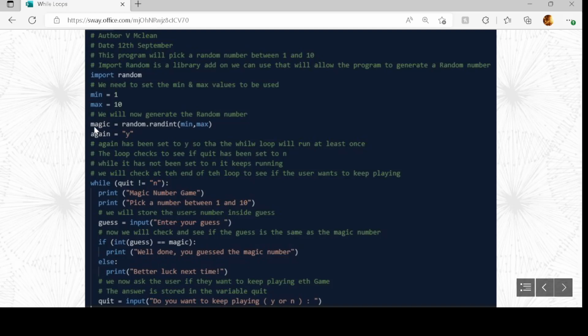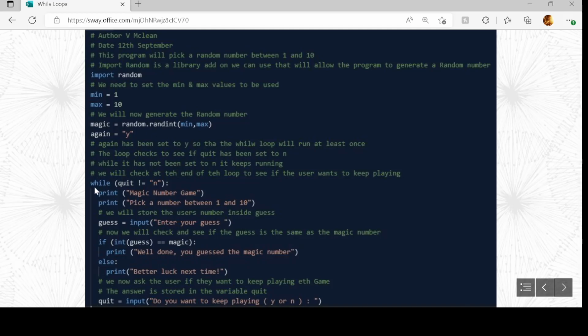So for the magic number, I have random. So it tells it to go to this random number module that's available that we've imported. Dot randint, use the function inside random. And here's the minimum number I want, and here's the maximum number I want. And then generate a random number for me. So it generates a random number between 1 and 10, sticks inside magic.